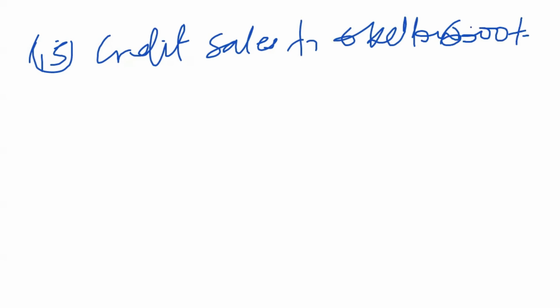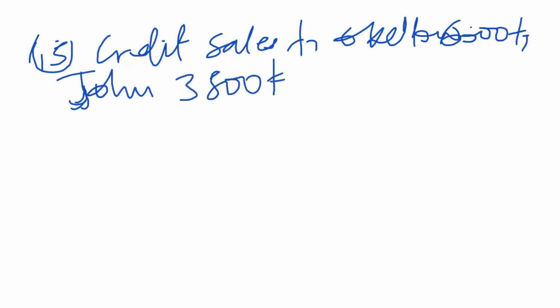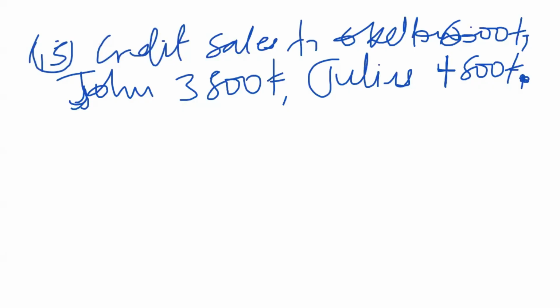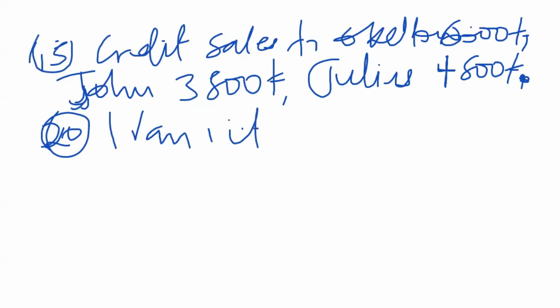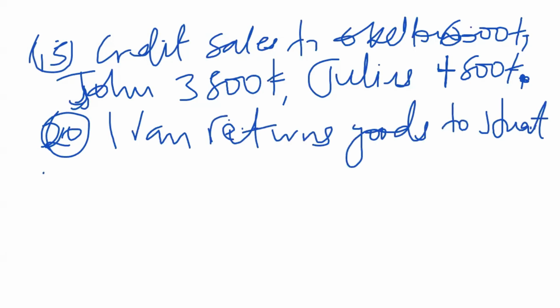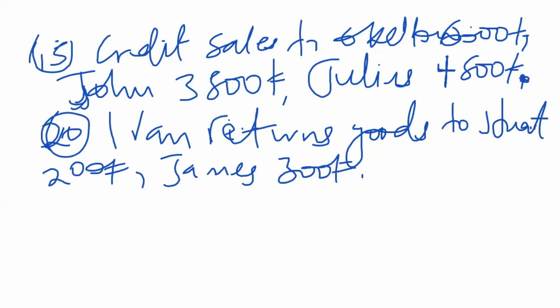6,000 shillings, John 3,500 shillings, Julius 4,500 shillings. Then the other transaction happened on the 20th. Ivan returns goods to Stuart worth 200 shillings, James 300 shillings, ABC 500 shillings.